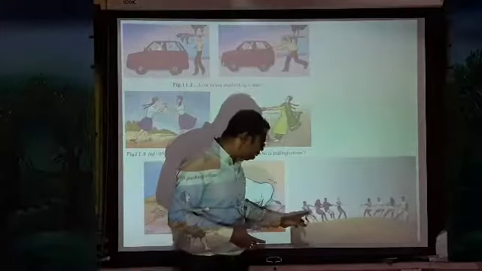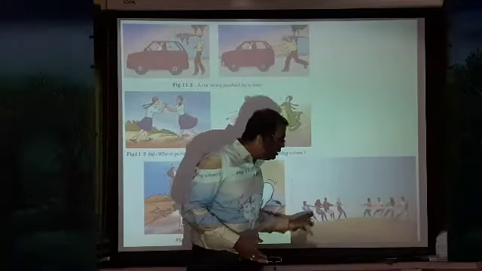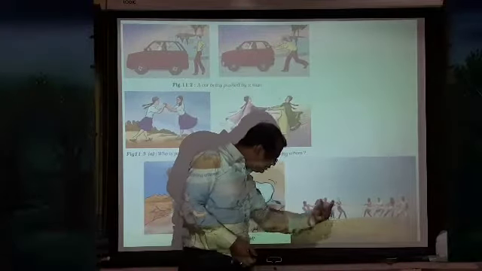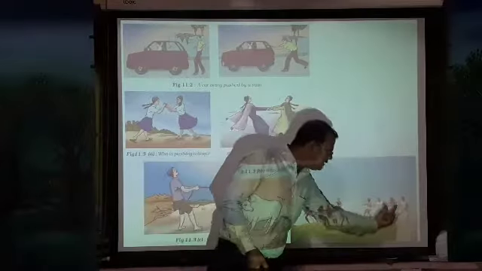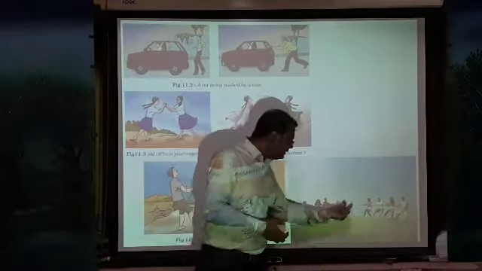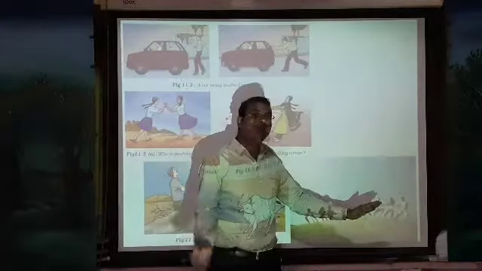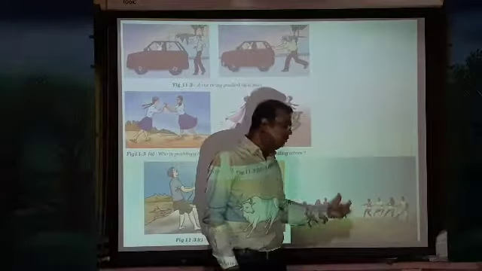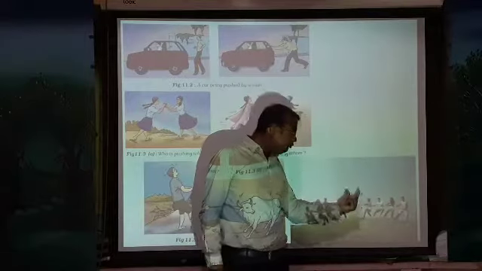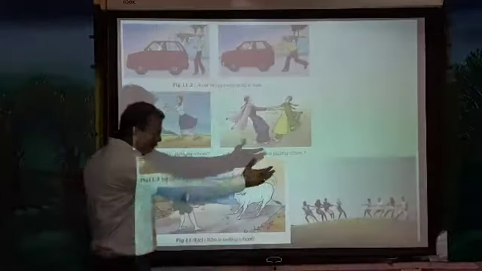Here also there are four members, and here also four members. Both teams are trying to pull each other. This team applies a force, and this team is also applying a force. When force is applied by both, the rope never moves. The team which applies more force will be able to move the rope. Where the force is more, that team will be able to win.